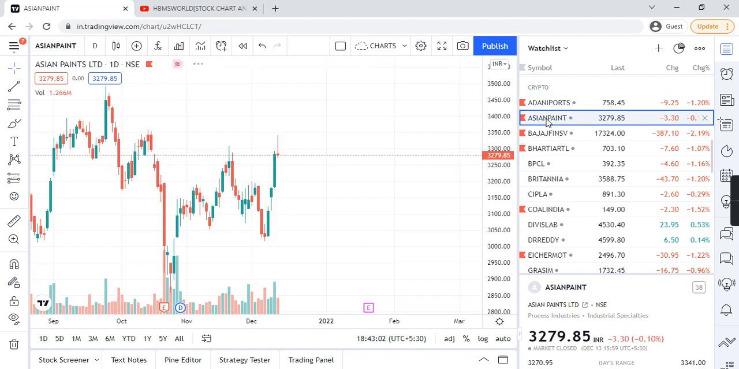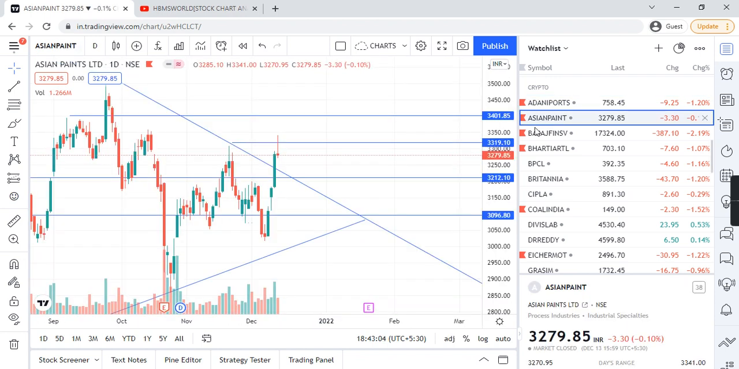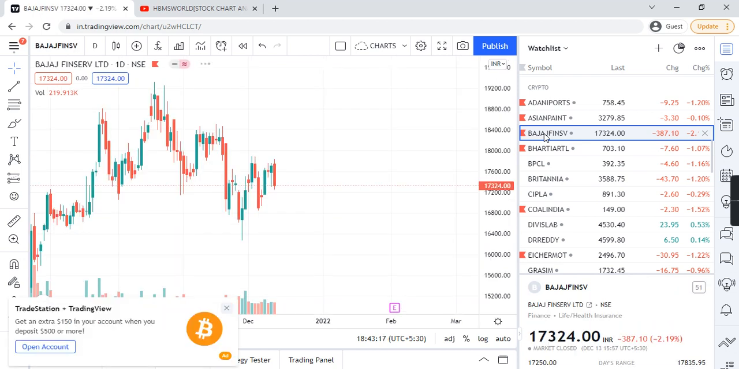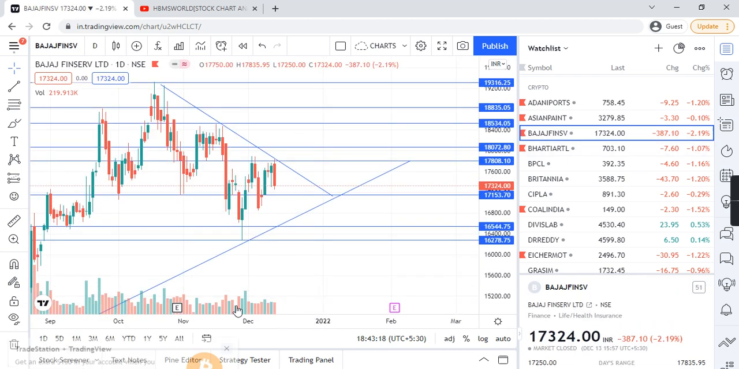Asian Paint, guys, it just touches this point. If it moves ahead, it will go till 3401. Bajaj Finserv, it is also in an asymmetrical triangle.